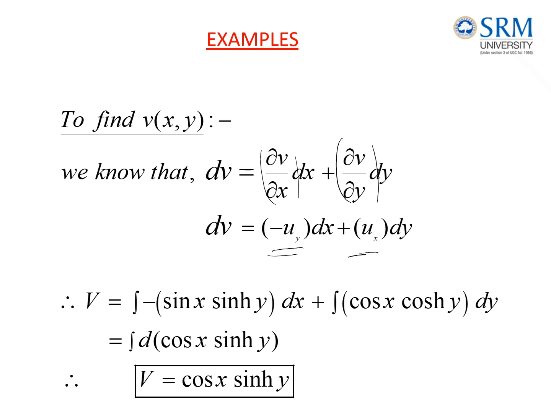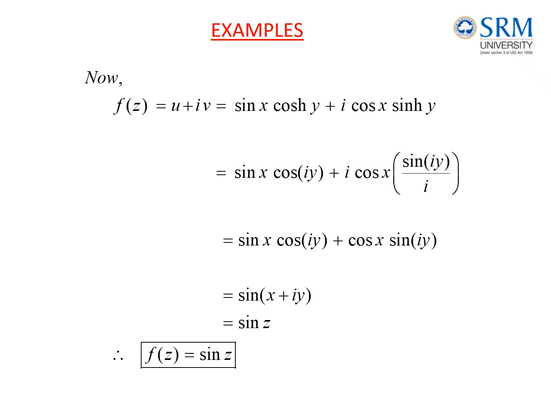After getting the conjugate harmonic v, we can construct f of z as u plus iv. Substitute the given u and the v we just found, then simplify and we should get the function of z.